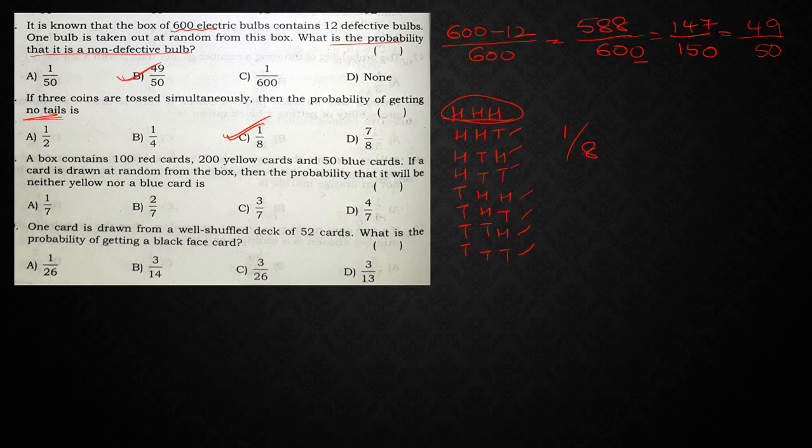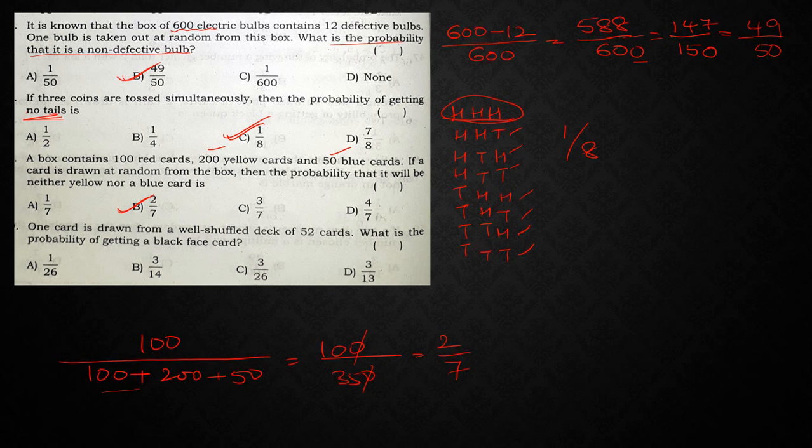A box contains 100 red, 200 yellow cards and 50 blue cards. That means what is the denominator? So 100 plus 200 plus 50. Now what did he ask? If a card is drawn at random from the box, then the probability that it will be neither yellow nor blue. So neither yellow nor blue means yellow should not be considered, blue should not be considered. Only red is the only possibility. So from this 100 by 350. So 0 0 goes, so 2 by 7. In the 5 table we can cancel it out, 2 by 5, 7 times.